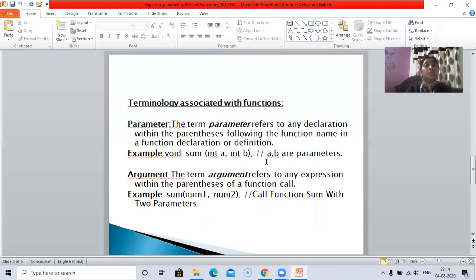Now coming to the terminology associated with functions. Parameter: the term parameter refers to any declaration within the parentheses following the function name in a function declaration or definition. So these parameters are mainly included within the function declaration or definition. For example, void sum(int a, int b): a and b are parameters. Now argument: the term argument refers to any expression within the parentheses of a function call. See here, sum(num1, num2) calls the function sum with two arguments. This is about the parameter and argument.